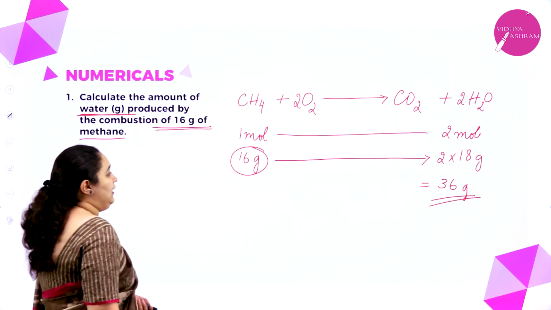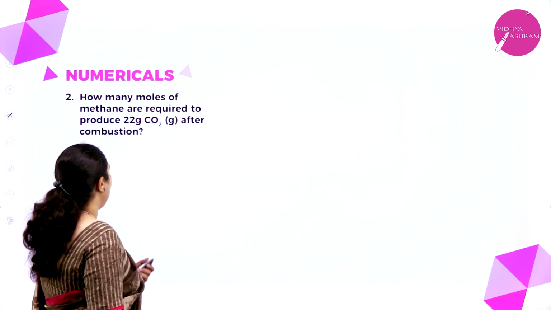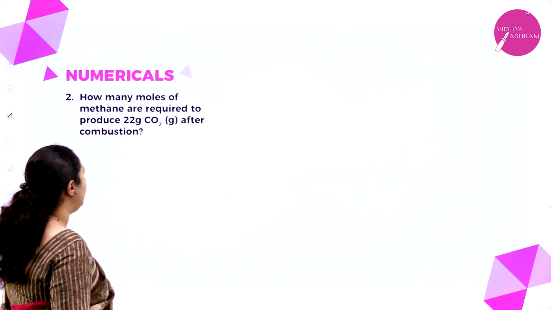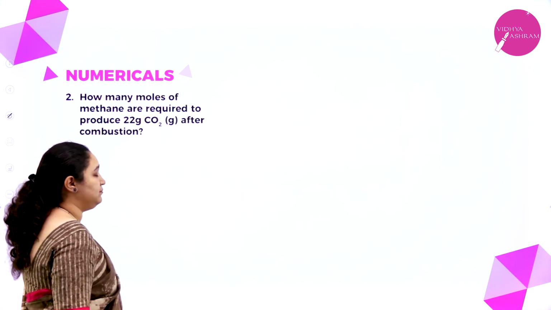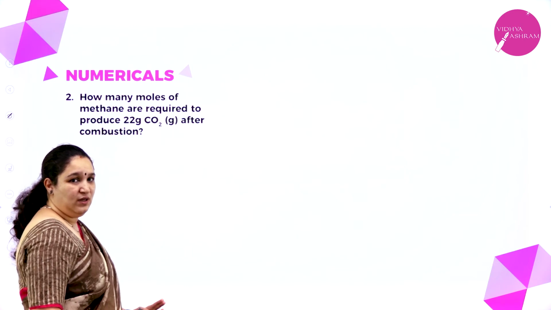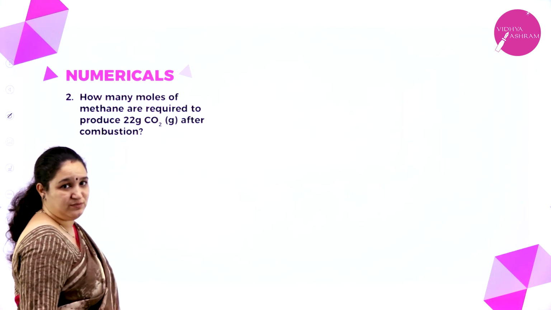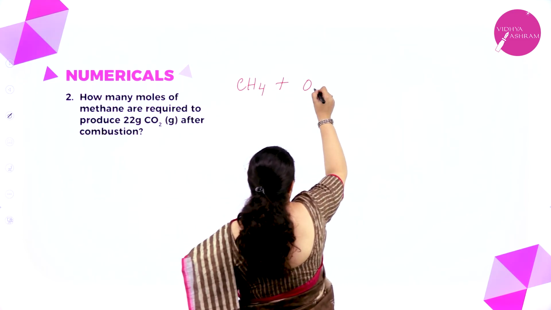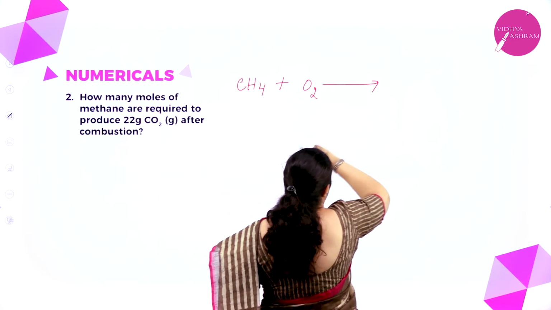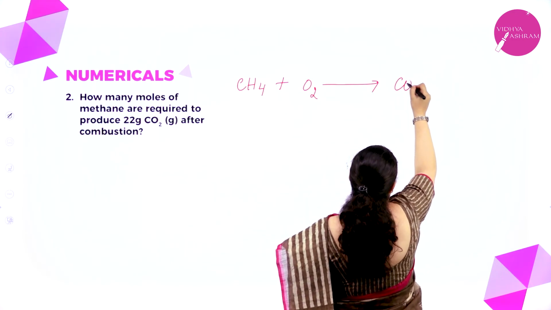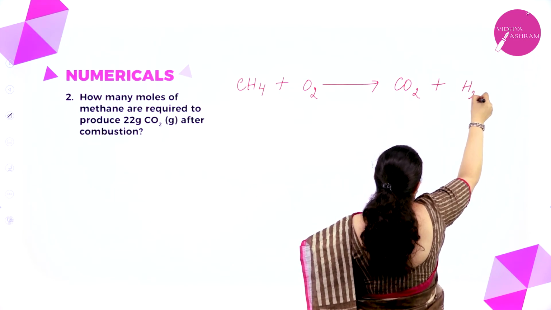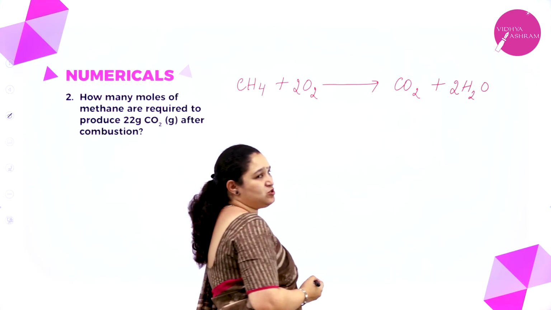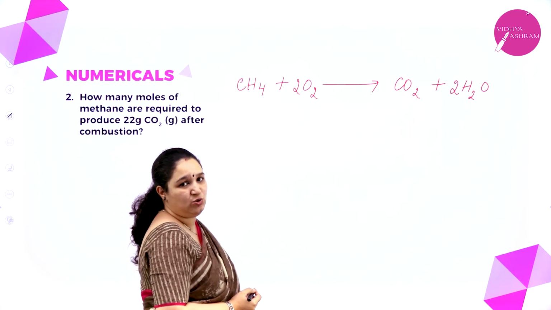Okay. Next one. How many moles of methane are required to produce 22 grams of carbon dioxide after combustion? So it's the same equation, but they are asking a different relation. Okay, so I'll write the equation again. Methane plus oxygen. Methane is undergoing combustion, that is reacting with oxygen to give carbon dioxide and water. To balance, I already balanced it in the previous problem, so I know it is 2 and 2: 2 for oxygen, 2 for water.